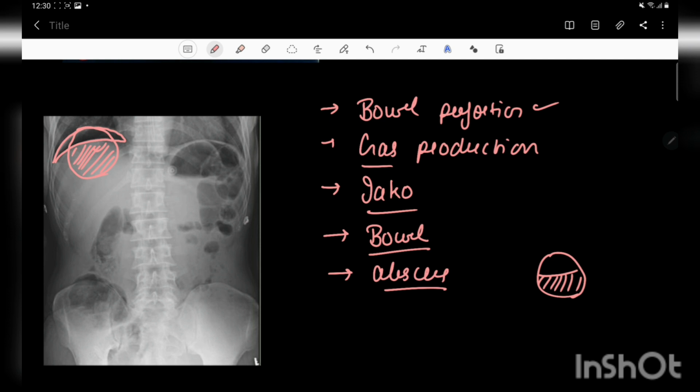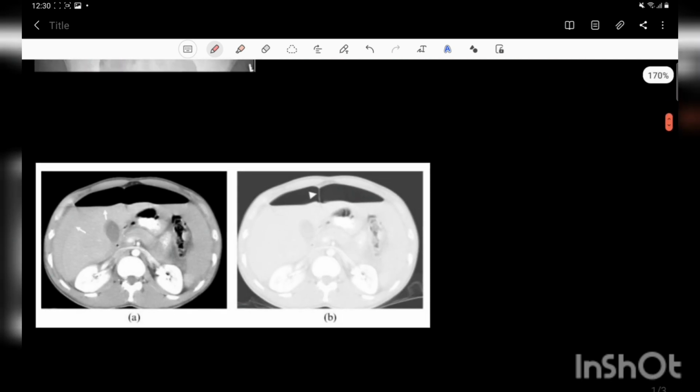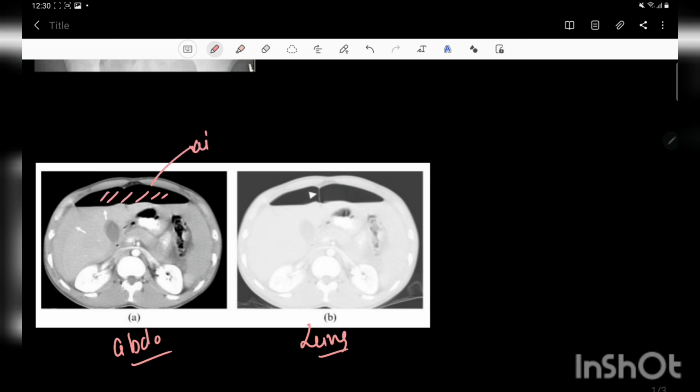And the next modality for diagnosis is this. You can see this is a CT scan, and this is the abdominal window and this is the lung window, and you can see this black colored here, this is the air, and this is also the air, and you can see the presence of air in the peritoneal cavity, the free air, free gas inside the peritoneal cavity, and this is quite diagnostic for this bowel perforation.